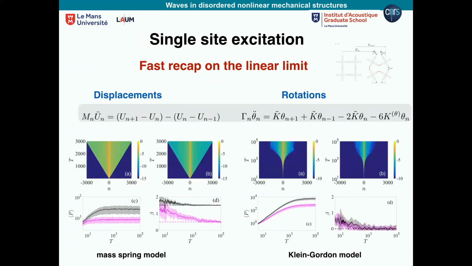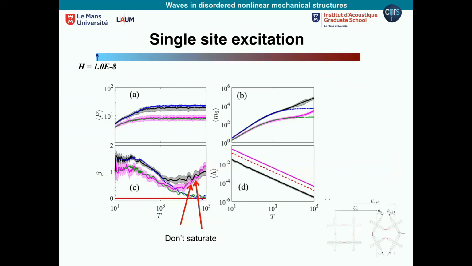So first, just to recap, displacements follow the mass spring system, everything I said in the beginning. Rotations follow the Klein-Gordon system. Anderson localization, spreading, in the presence of disorder. So this is the spreading here, and this is full localization. Now, what happens when we couple them? So we start exciting the system, again in the center, with some energy.